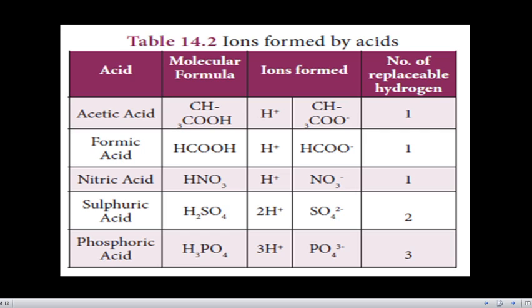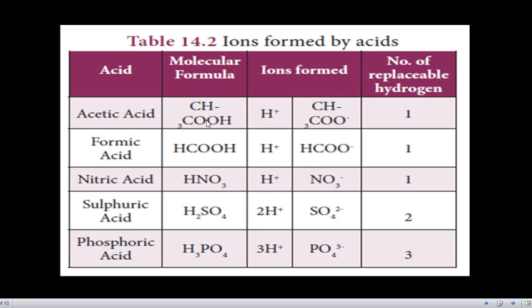Formic acid, the formula is HCOOH, and it has one replaceable hydrogen atom. Nitric acid, the formula is HNO3, and it has one replaceable hydrogen atom. Sulfuric acid, H2SO4, has 2 replaceable hydrogen atoms, and phosphoric acid, the formula is H3PO4, has 3 replaceable hydrogen atoms.